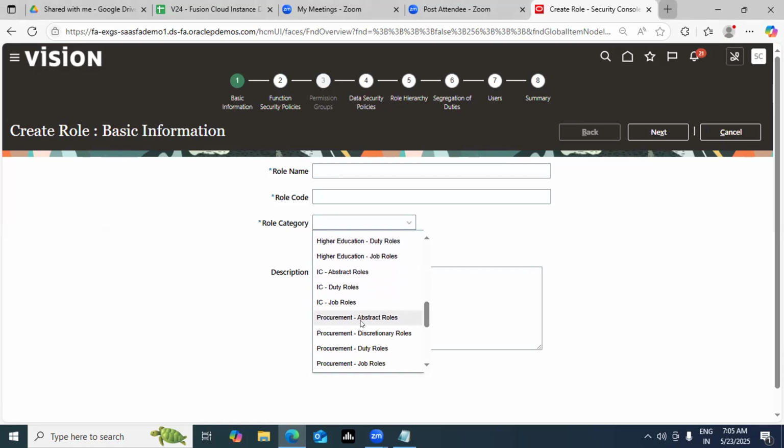In that case, you can only play with the roles of specific modules. Why did I choose common? So that you can play with all the modules' roles. That's the key. So if I choose procurement, then it will work only for procurement. Correct, exactly.